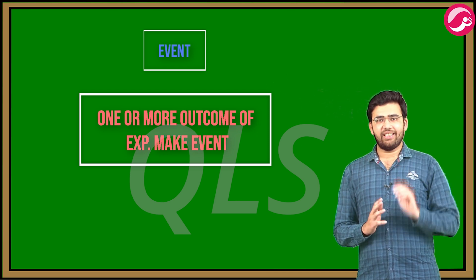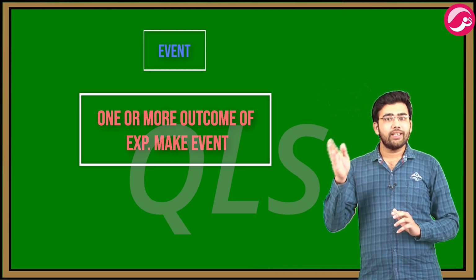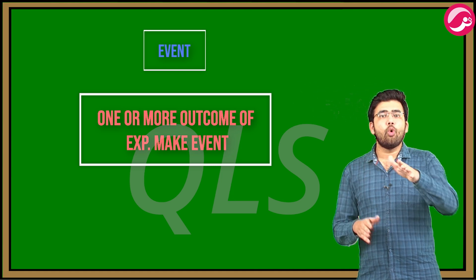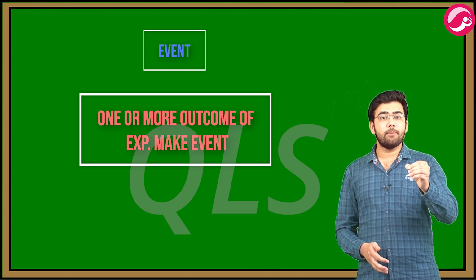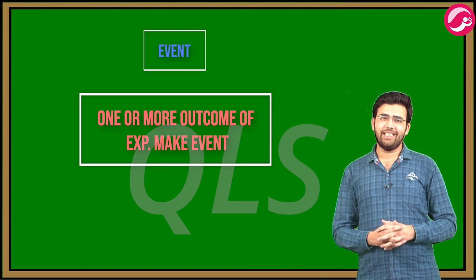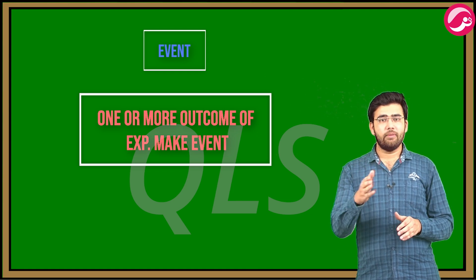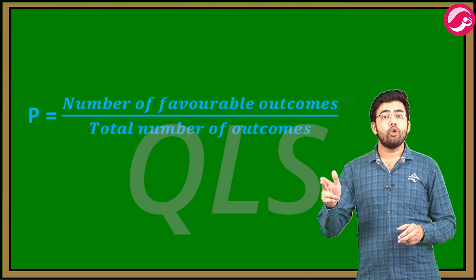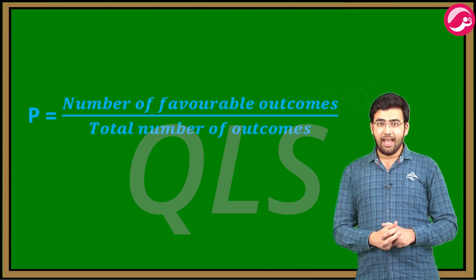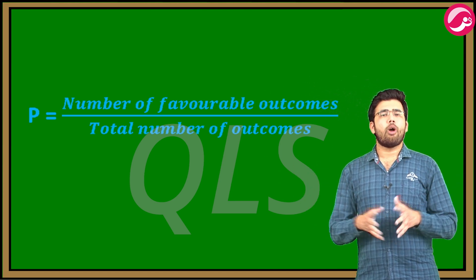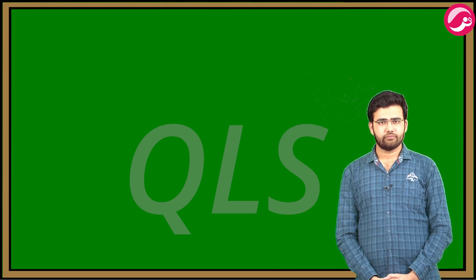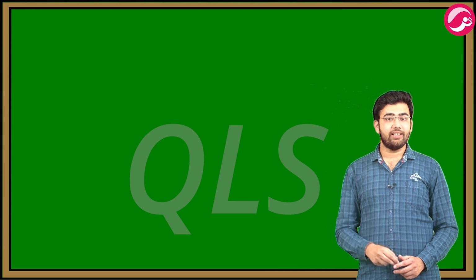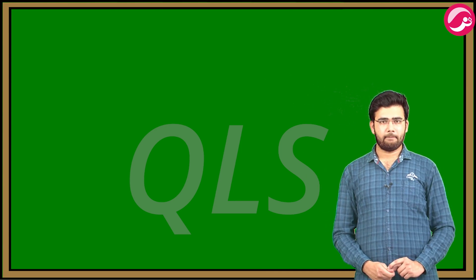Probability of an event is equal to the number of outcomes that make an event divided by the total number of outcomes of the experiment when outcomes are equally likely. So we can represent probability as number of favorable outcomes divided by total number of outcomes. So now let us solve few problems based on probability. The first problem is find the probability of getting a head if we throw a coin.